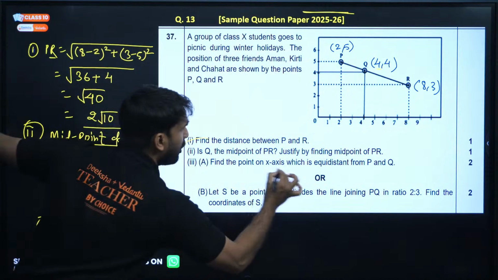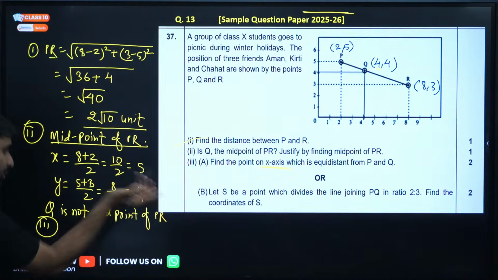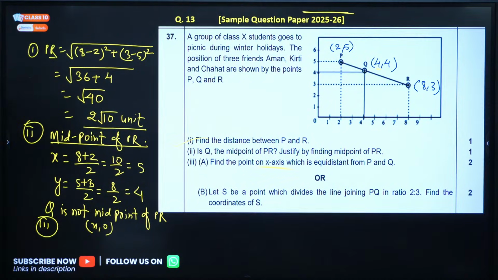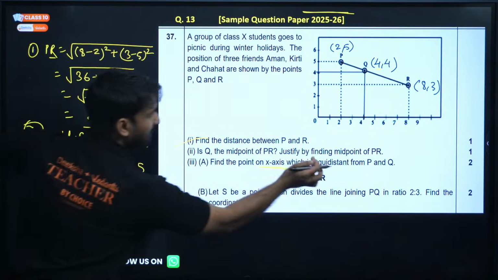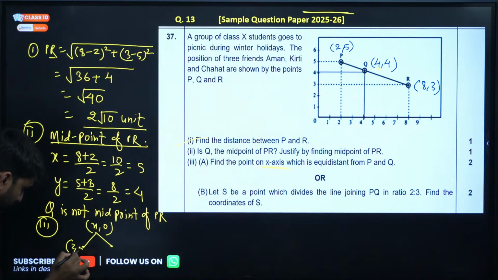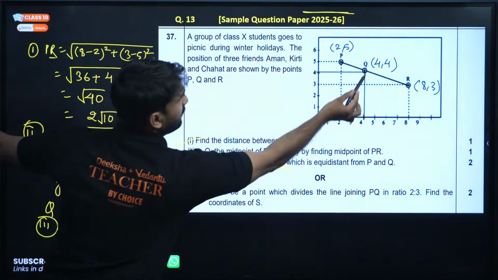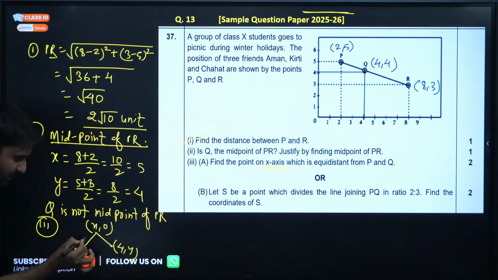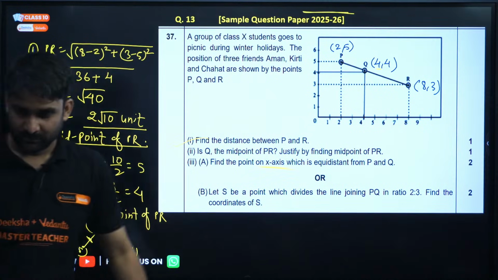If a point is on the x-axis, it means the y coordinate will be 0. So (x, y) will be (x, 0), and this point is equidistant from two points P and Q. Where P is (2, 5) and Q is (4, 4). Now apply the distance formula. Both the distances are equal. Apply the distance formula and find out the result.